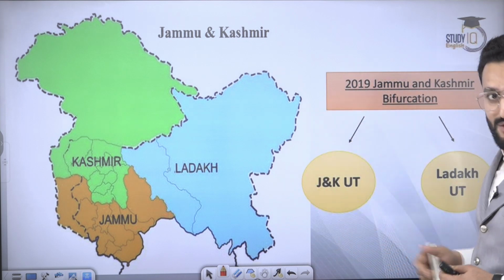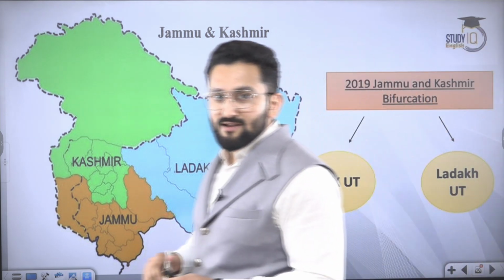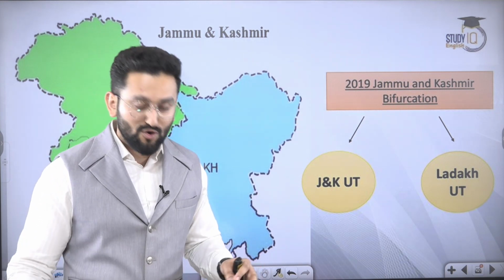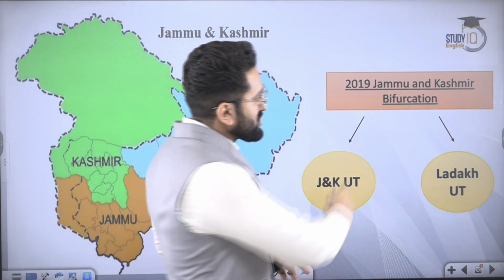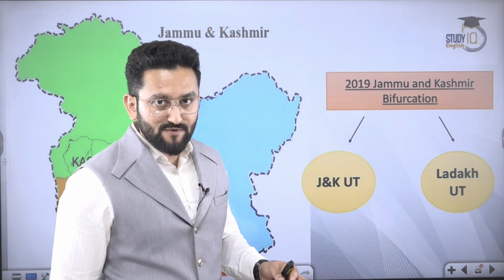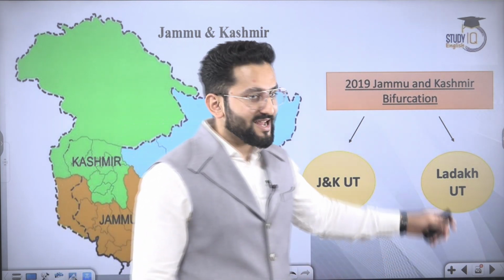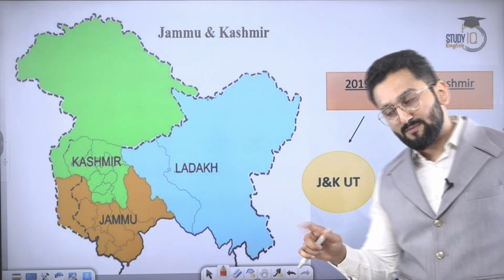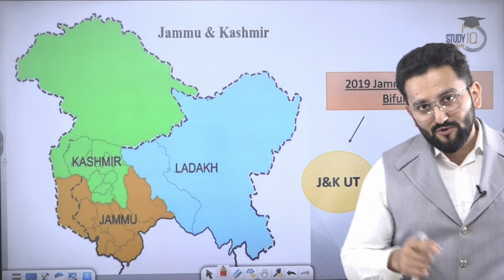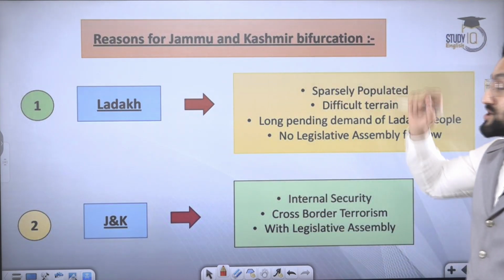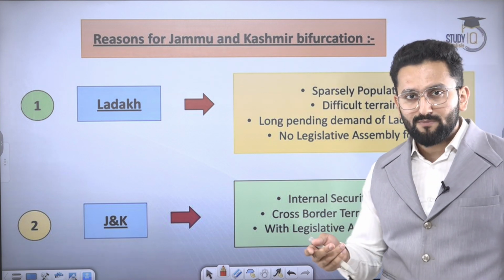Now, Jammu and Kashmir, you remember the 2019 action by the central government, right? Jammu and Kashmir was bifurcated and 2 UTs were carved out: Jammu and Kashmir UT and Ladakh UT. Ladakh UT does not have any legislative assembly, but J&K UT is given the provision of having a legislative assembly. So, reasons for the Jammu and Kashmir bifurcation, why it happened.